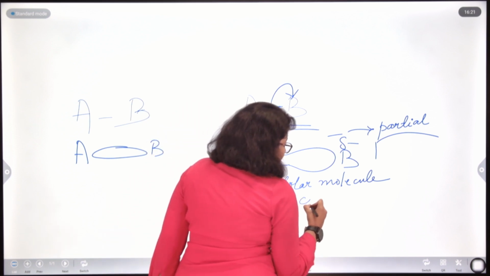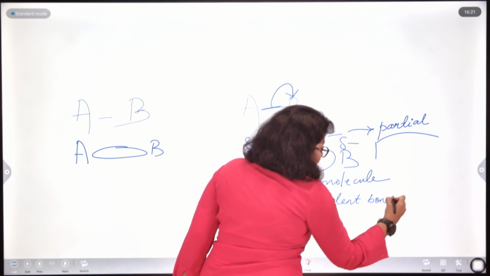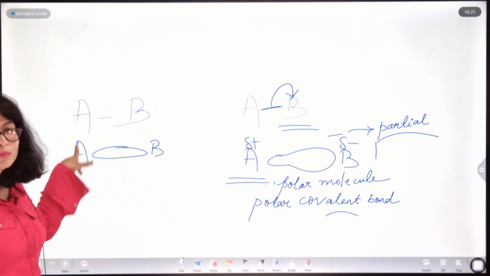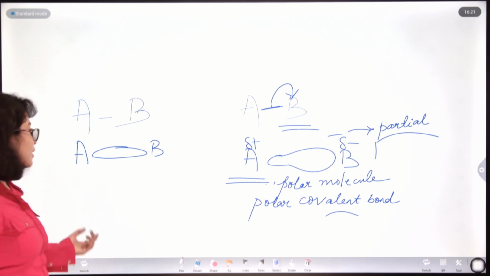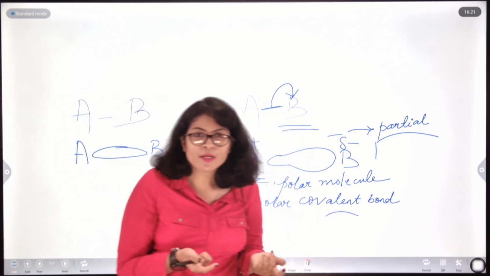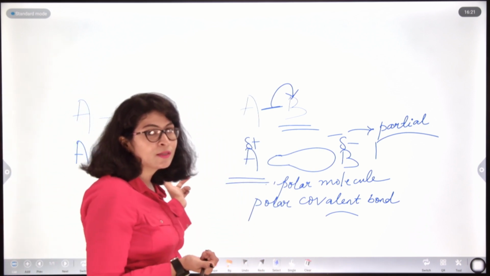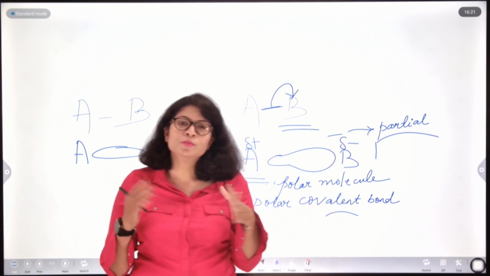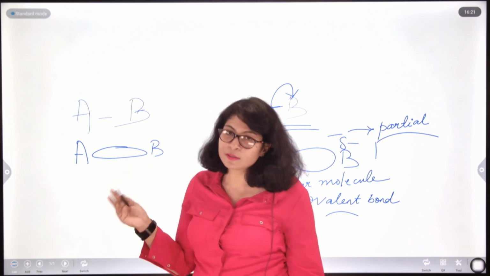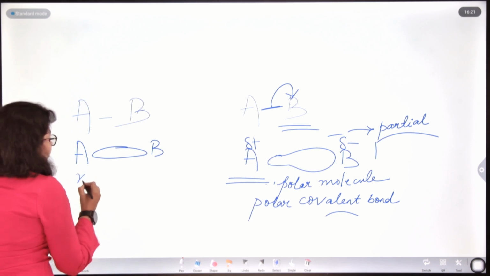Polar covalent bond. Okay. Now what happens here when the electron cloud is mutually shared between A and B? Obviously, when it is mutually shared, there are no charge centers developed between A and B, and there is no partial positive or negative charge, because this electron cloud is mutually and happily shared between A and B. So there are no charge centers developed, therefore this molecule is called a non-polar molecule,